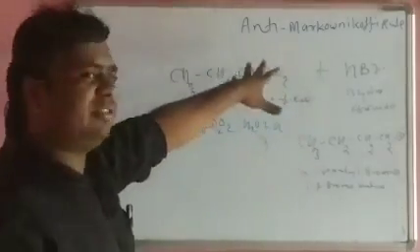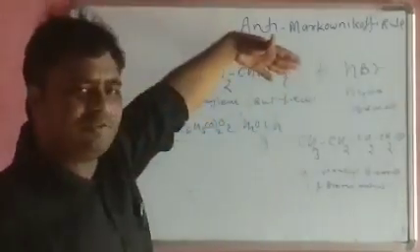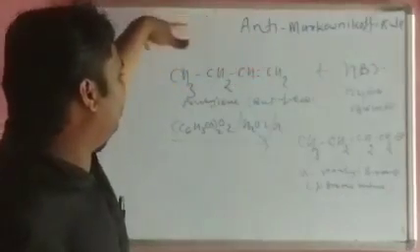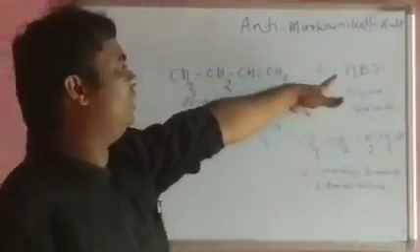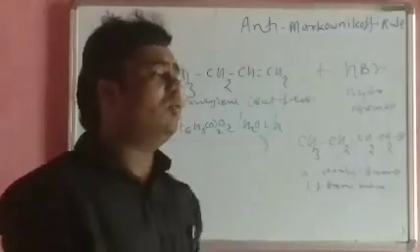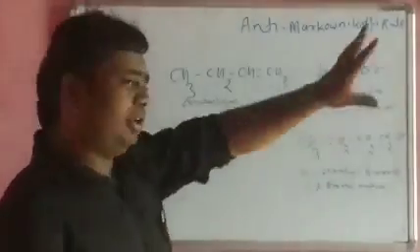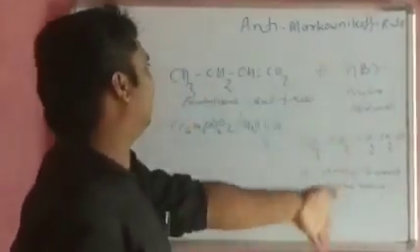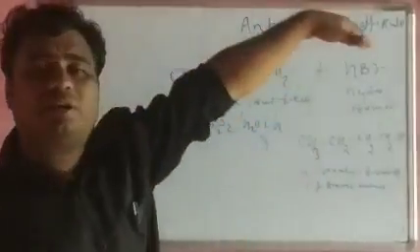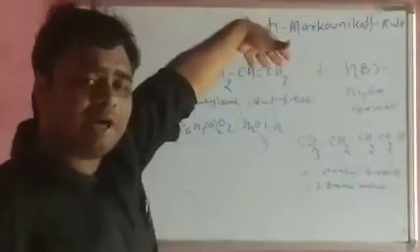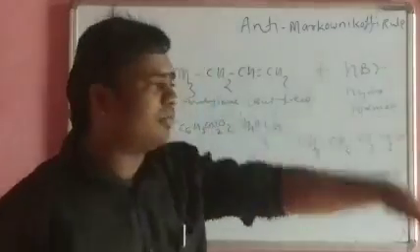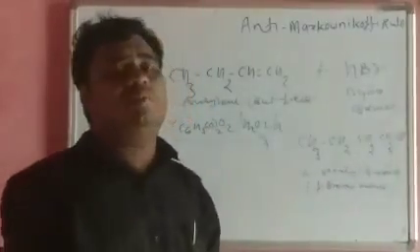Simply we can say that this is an unsymmetrical olefin, that is but-1-ene or butylene. What will happen? The HBr first dissociates by homolytic fission, and then the free radical is formed, and then the free radical attacks the doubly bonded carbon atom which has a higher number of hydrogen atoms, leading to the formation of primary alkyl bromide.